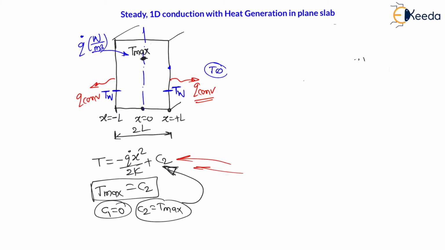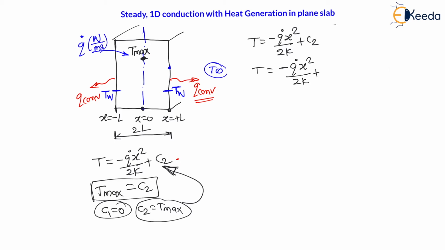So, let us write down the final temperature profile. Temperature is equal to minus q dot x square divided by 2k plus C2, and this C2 is nothing but maximum temperature. Therefore, temperature is equal to minus q dot x square divided by 2k plus maximum temperature. From this, maximum temperature minus temperature will be equal to plus q dot x square divided by 2k, right?